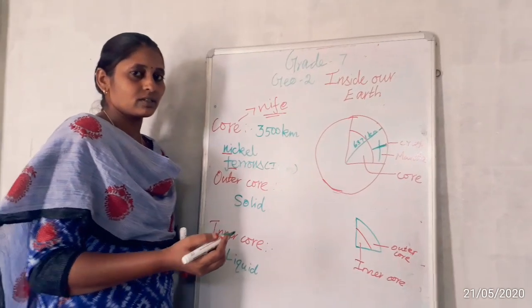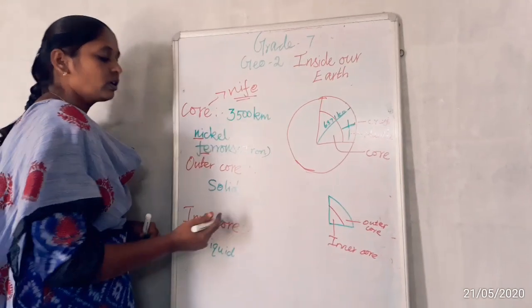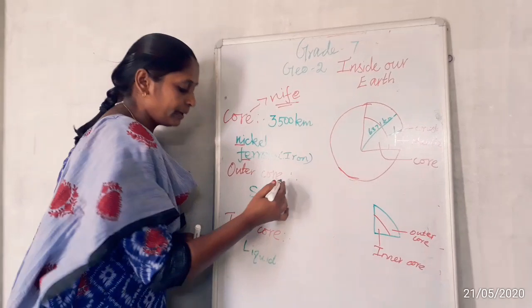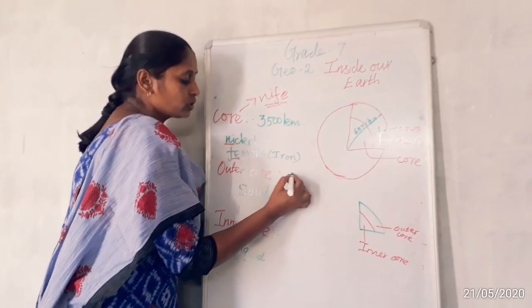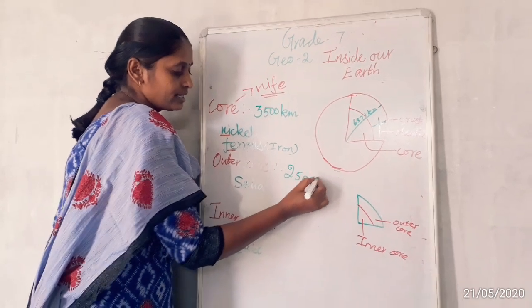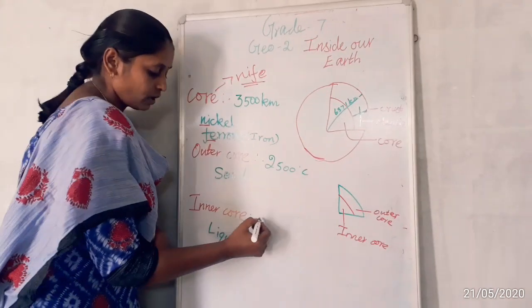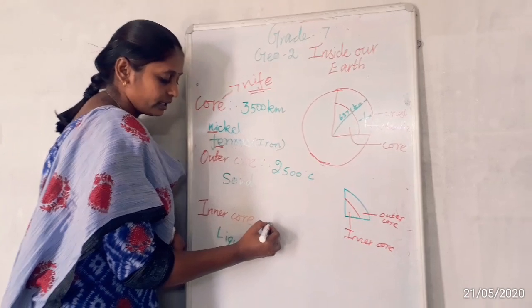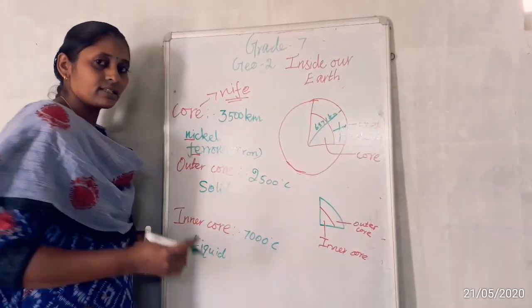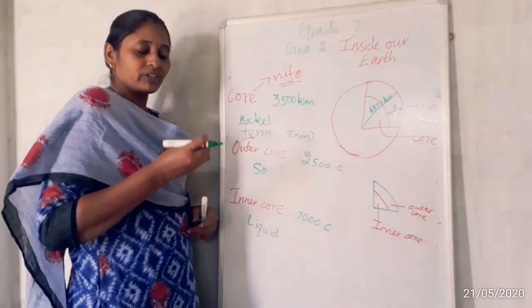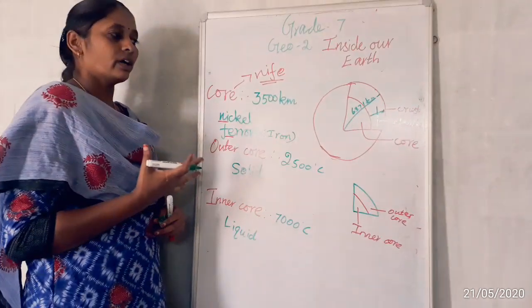So both cores have very high heat. The outer core has 2500 degrees Celsius of heat, but the inner core has a minimum of 6000 to 7000 degrees Celsius of heat. Okay, so it is the hottest layer of our earth.